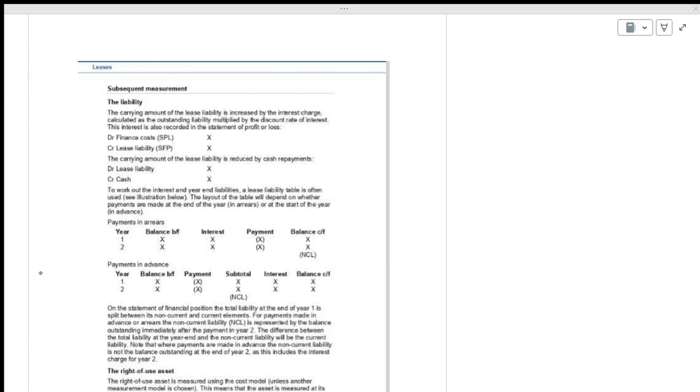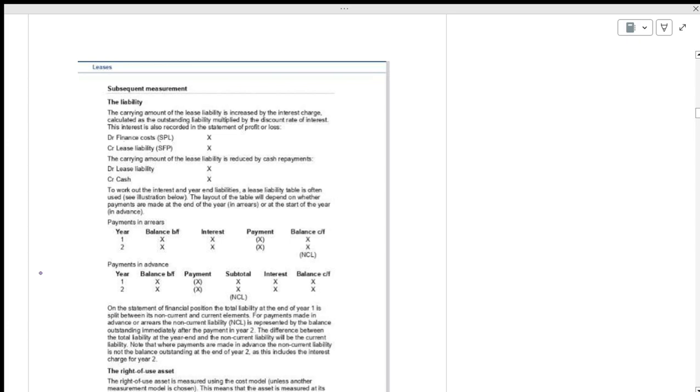The carrying amount of lease liabilities increases by interest charges. If there is interest, definitely you have to pay. In the statement of profit and loss, debit finance charges.